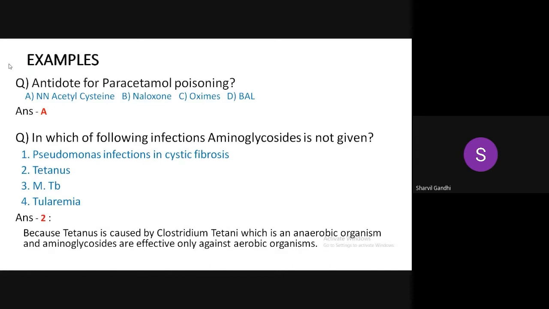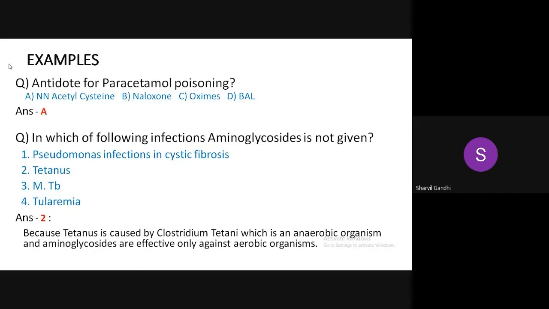For example, there are direct factual questions like, what is the antidote for paracetamol? N-acetylcysteine, naloxone, and so on. The answer is N-acetylcysteine, which is a direct factual question. And these types of questions are usually asked.